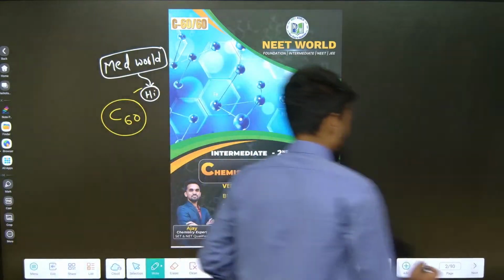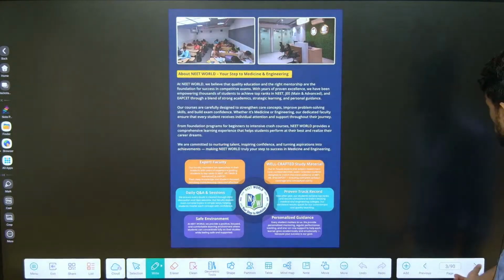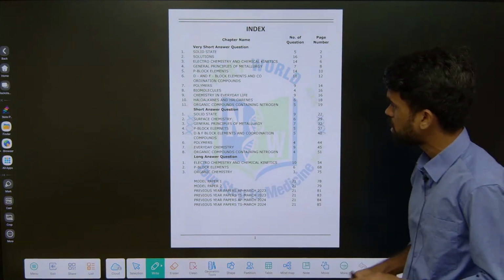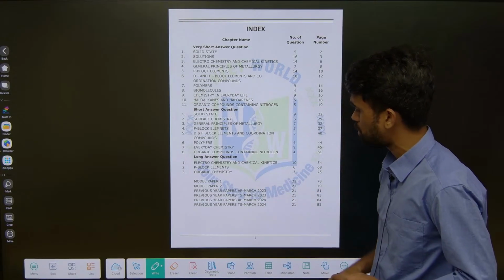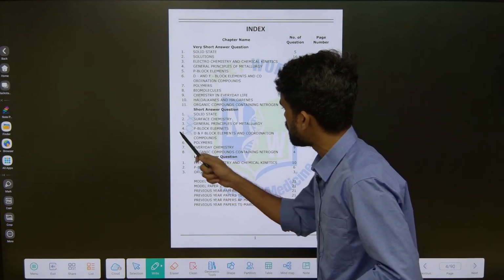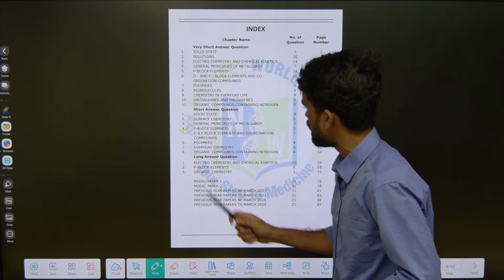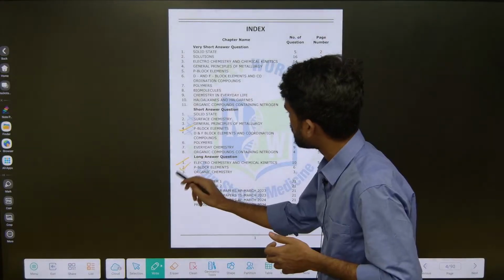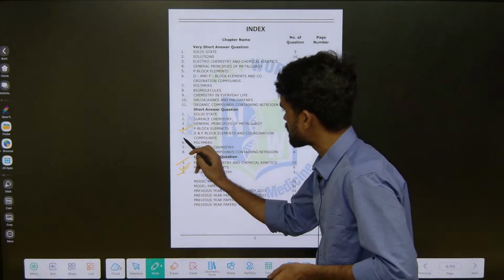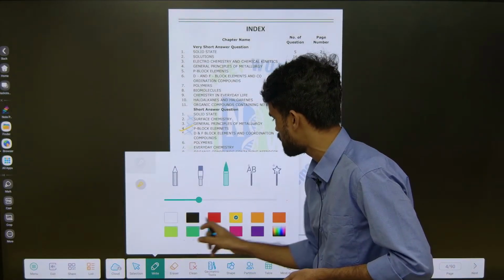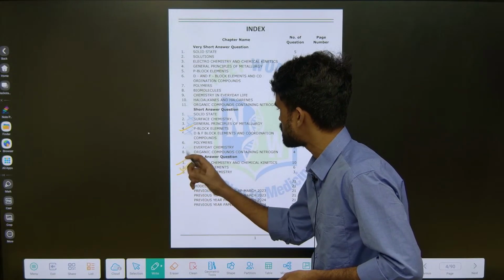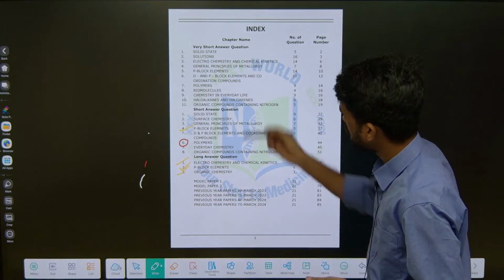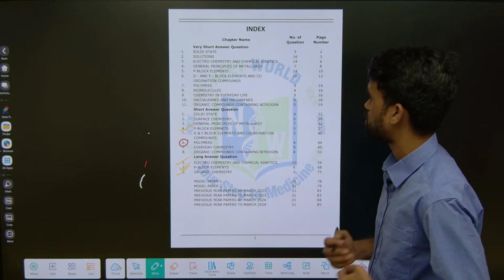Right. So let us discuss these things. Just look at this: these many chapters are there, and the long answer type questions are done. We have completed most of the topics; here I have covered P block elements as well as D and F block. Remaining, today we will be discussing polymer chemistry. It's a very small topic, I will finish it now. Then later we will move on to other chapters also.